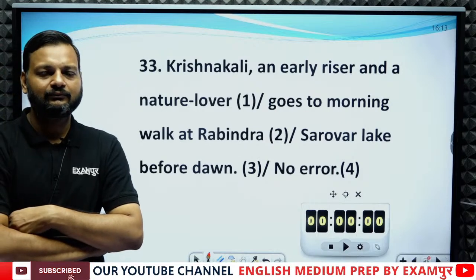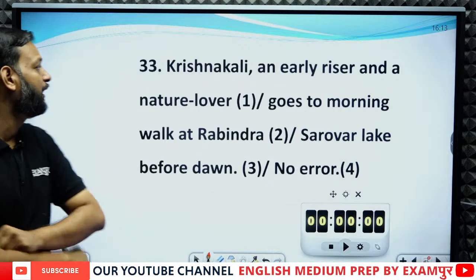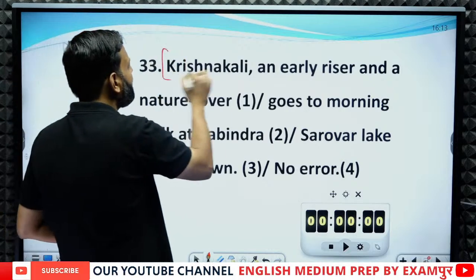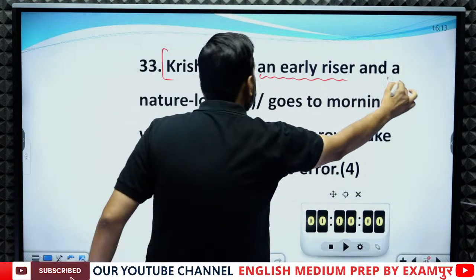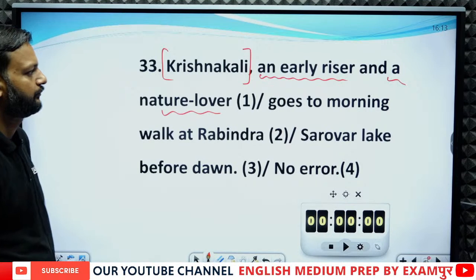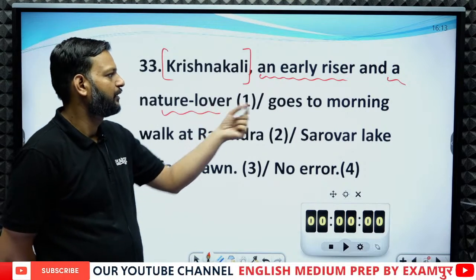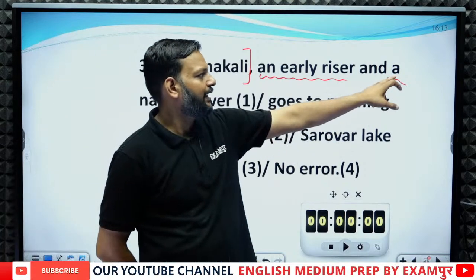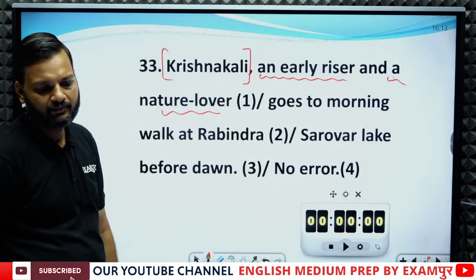Monica, beta, please read the sentence carefully. Here we are talking about Krishna Kali. Krishna Kali, an early riser and a nature lover. So how can you use lovers?